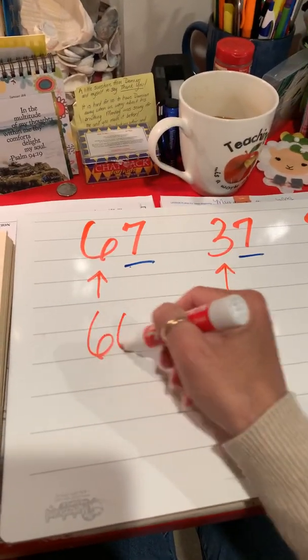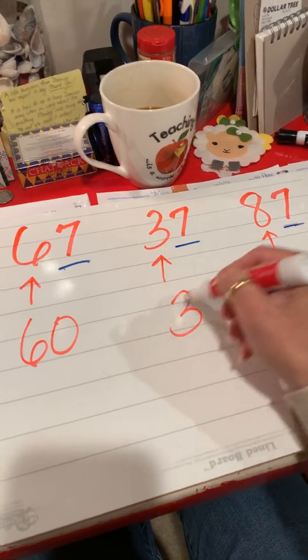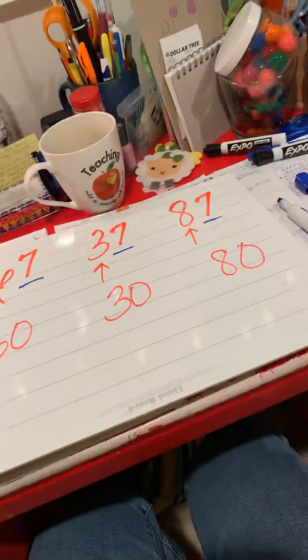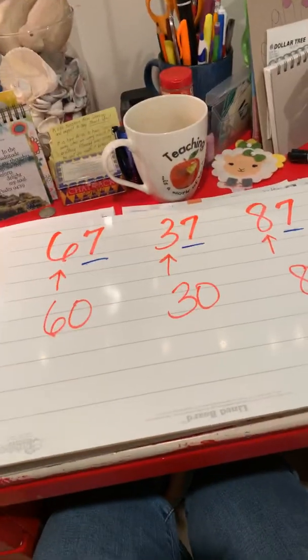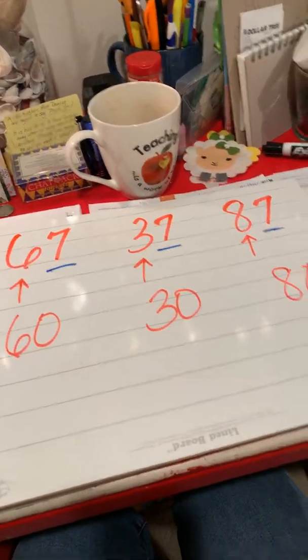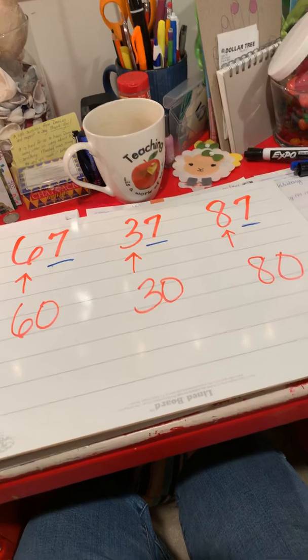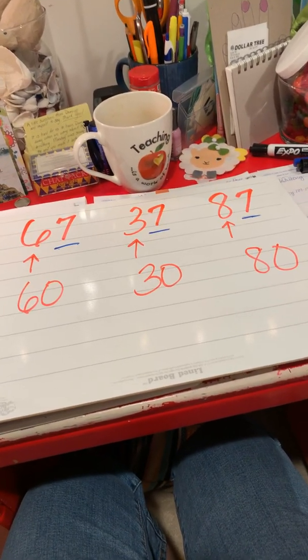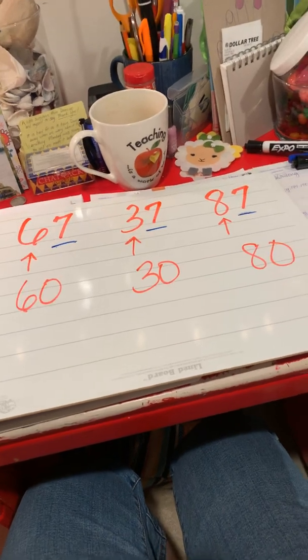This one's in the 60 family. This one's in the 30 family. This one's in the 80 family. All right, let's count by tens. 10, 20, 30, 40, 50, 60, 70, 80, 90, 100.